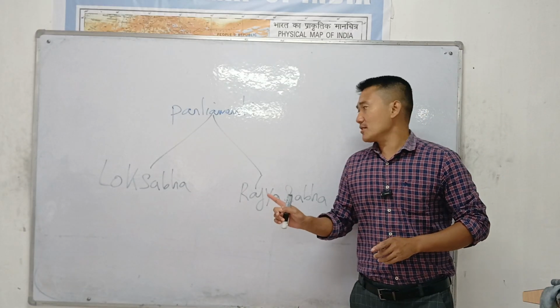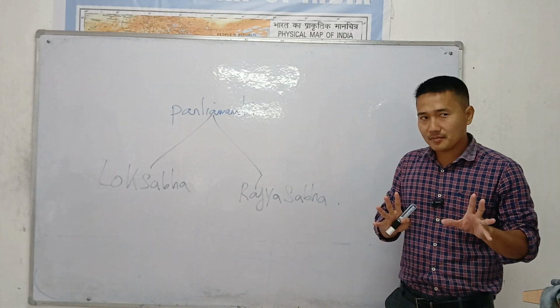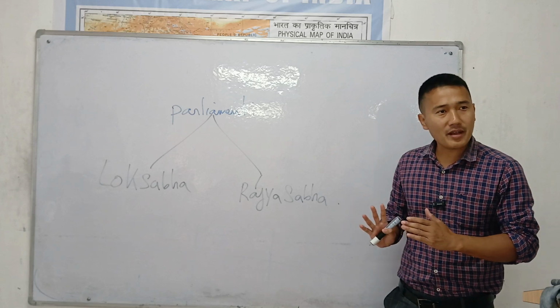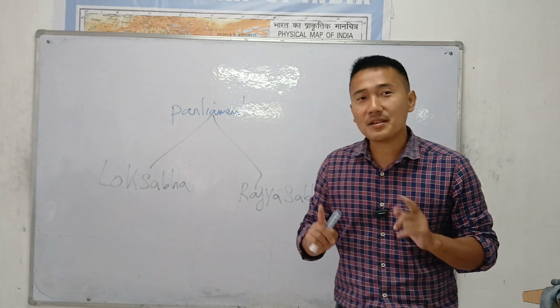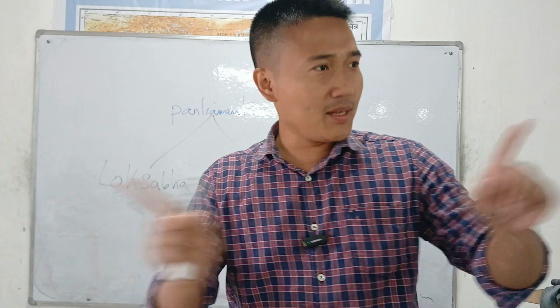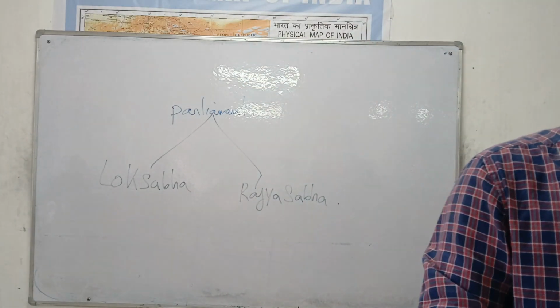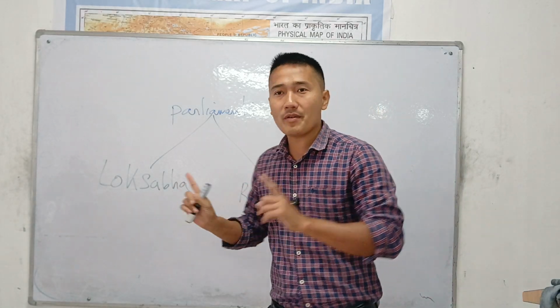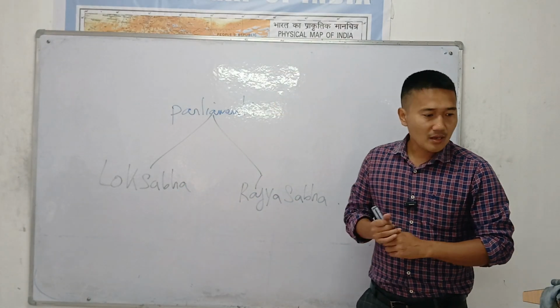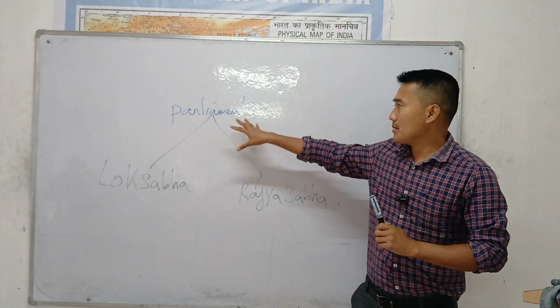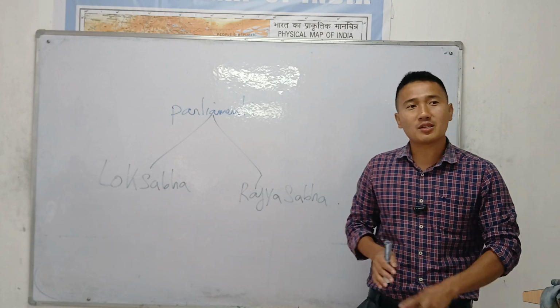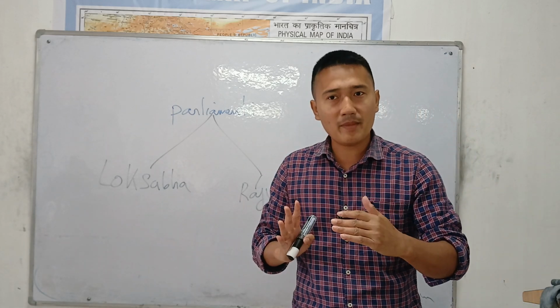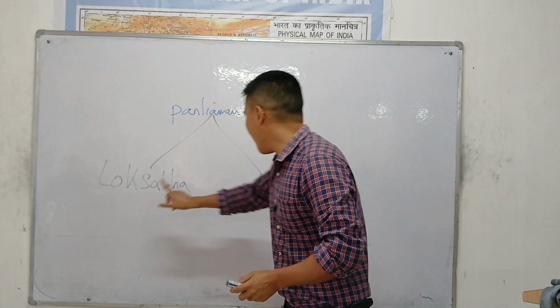Indian polity is very conceptual, but if you listen very carefully, it's very easy. All are similar. What is happening in the Parliament of India is happening in every Indian state. The procedure is almost the same; the name is different. So listen very carefully. We will go very slowly. Parliament means a house, but how many houses? Two houses. The Indian Parliament consists of Lok Sabha and Rajya Sabha.